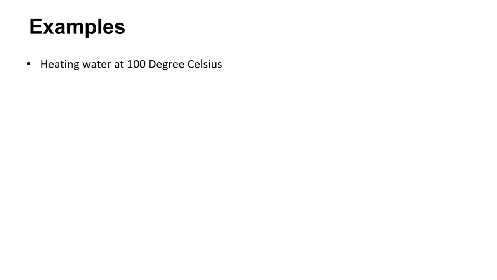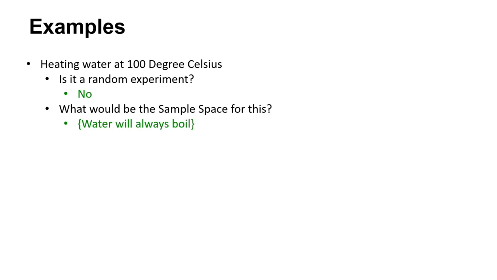So the question is, if I boil water at 100 degrees, what would happen, right? So is it a random experiment? If yes, then what was sample space? So no, it's not a random experiment, right? You guessed it right, because we know that water will boil every time when it is 100 degree, right? So it is not a random experiment.